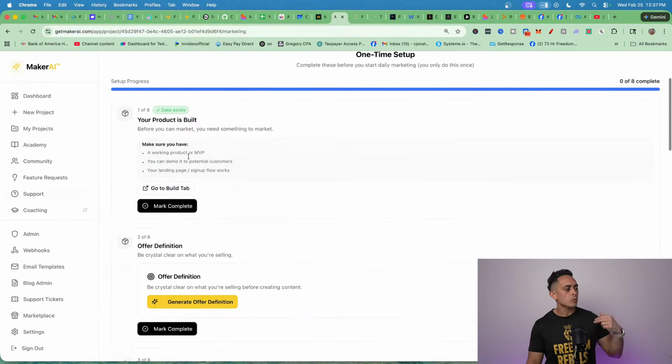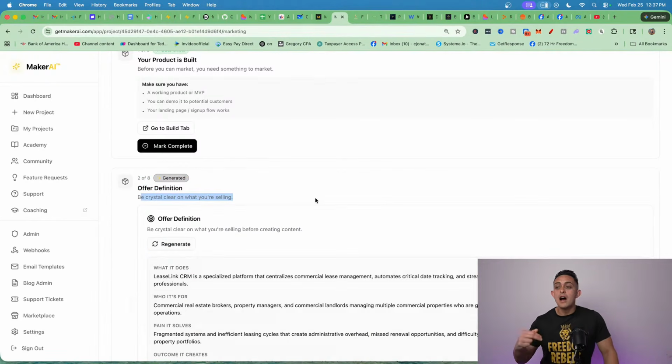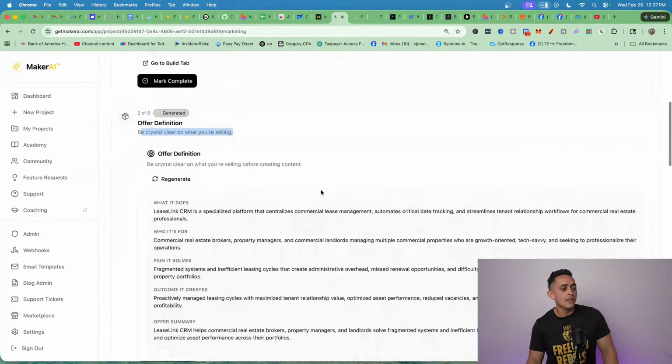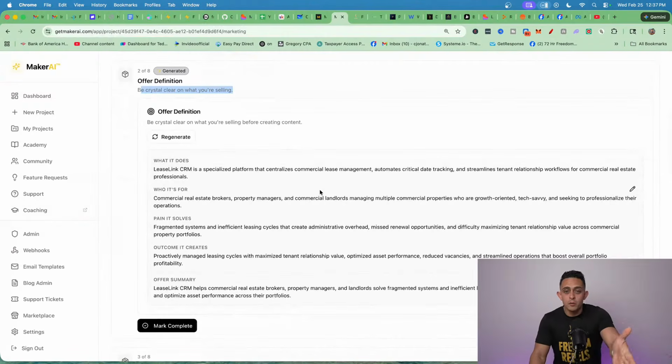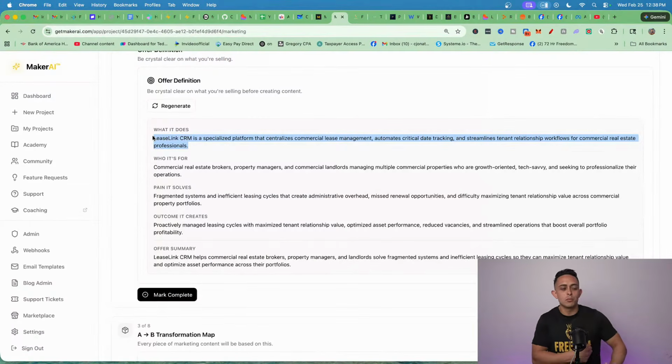It's going to do all the things that it needs to do to have a really strong marketing campaign. So the first thing we need is an offer definition. You want to be crystal clear on what you're selling. Now, the cool thing is it does it for you because it did all the research. It built it for you. It knows exactly what it is. So you can see right here, it just makes it super simple. It breaks it down for you, right?